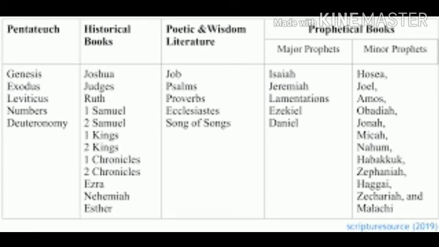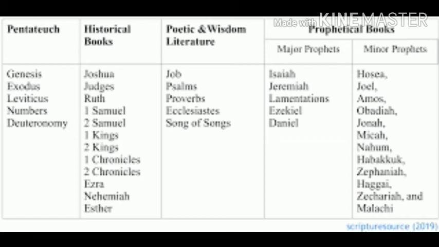In poetry, we have 5 books: Job, Psalms, Proverbs, Ecclesiastes, and Song of Solomon or Song of Songs. Then in prophets, we have 5 major prophets: Isaiah, Jeremiah, Lamentations, Ezekiel, and Daniel.